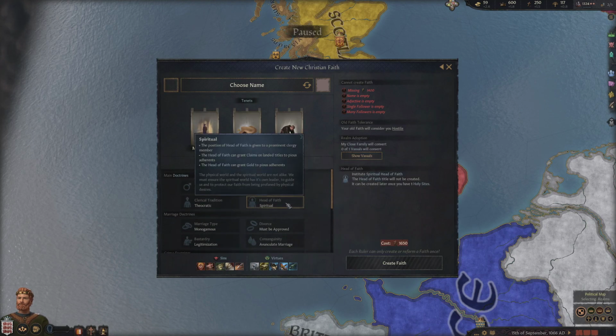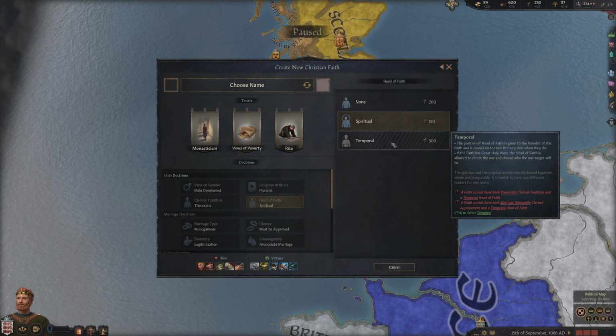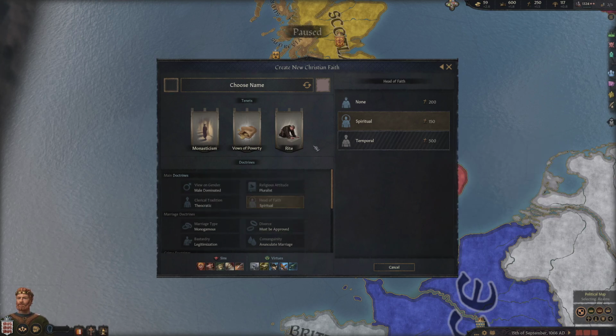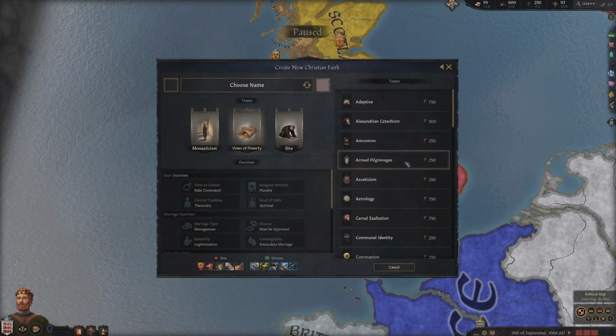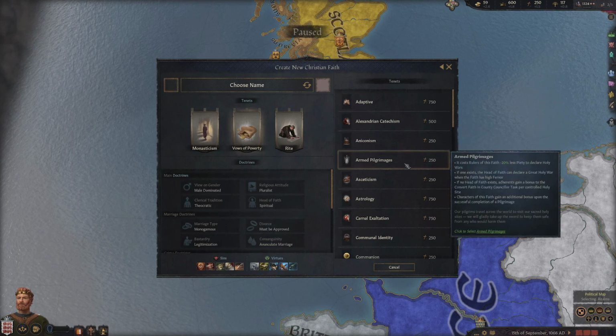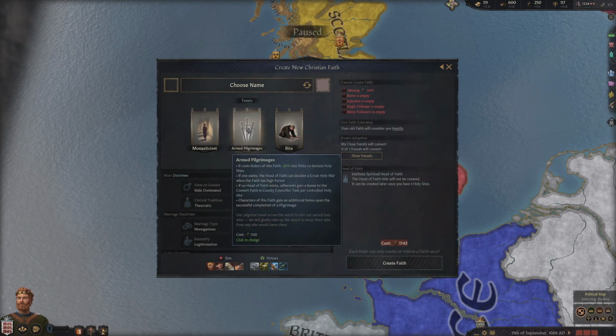For instance, I'm like, no, I don't want my head of faith to be spiritual. I want my head of faith to be temporal, except, as you can see, that's blurred out because of the reasons given. I can't have theocratical clerical tradition and a temporal head of faith. Or, for instance, I might decide, no, do you know what? I don't like vows of poverty. I want to be rich. So I'm going to click on vows of poverty and I'm like, do you know what? I prefer armed pilgrimages because we're going to become a violent holy order. At which point you just click on it and it will change.